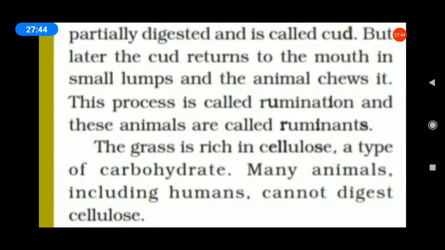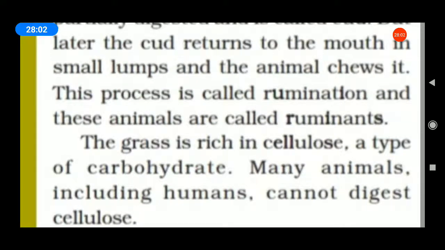What are ruminants? Listen carefully. What is rumen? They quickly swallow the grass and store it in a part of the stomach called rumen. What is cud? The food gets partly digested and is called cud. What is rumination? The cud returns to the mouth in small lumps, and the animal chews it. This process is called rumination. These animals are called ruminants.